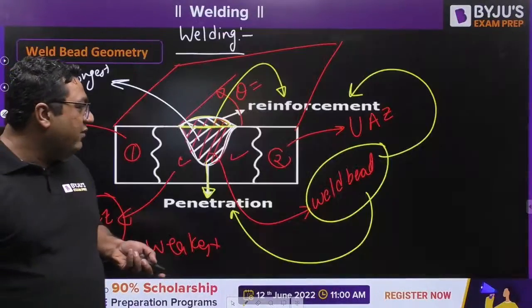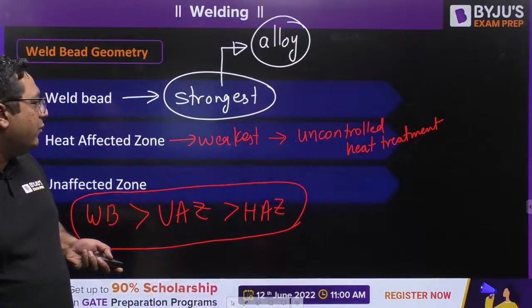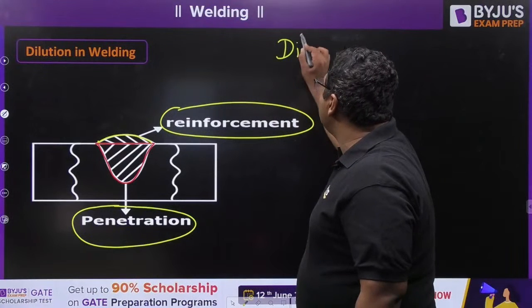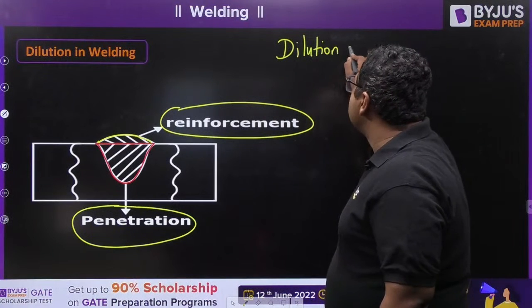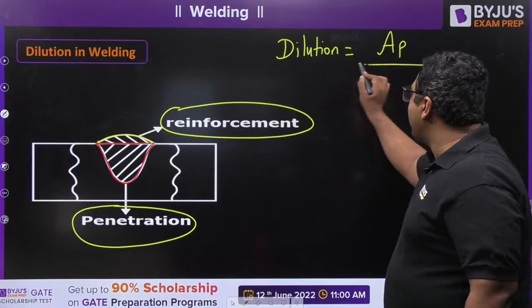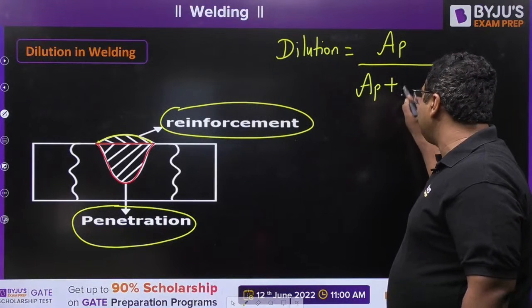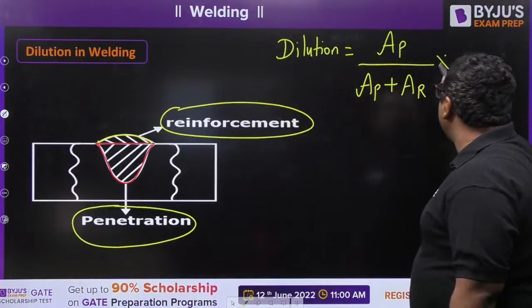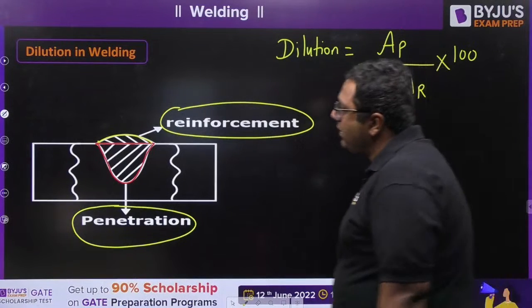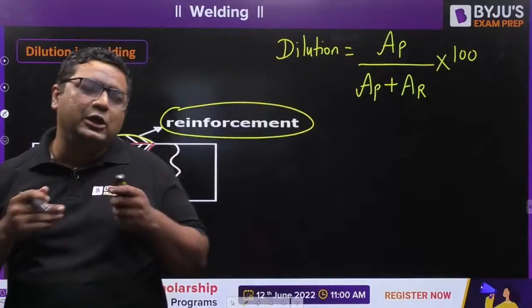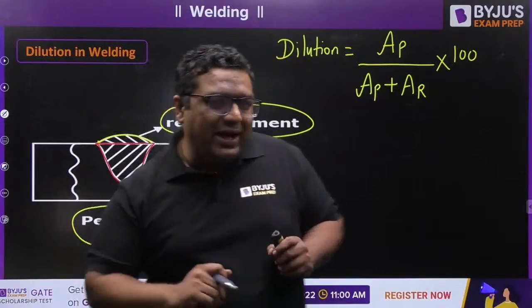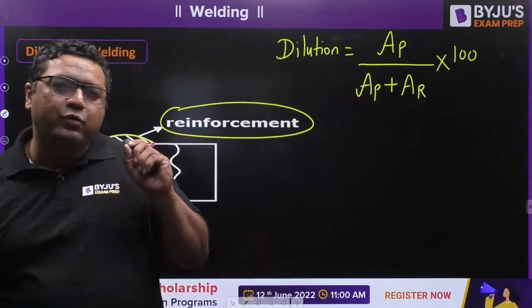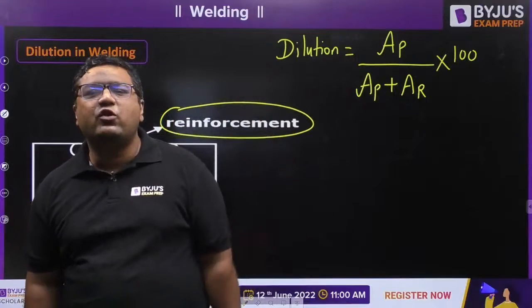So the penetration part is the more important part, and that is why a term is defined as dilution. Dilution is defined as area of penetration divided by area of penetration plus area of reinforcement. Sometimes they ask about percentage dilution, and we multiply it by 100. This is how we define dilution in the welding process. Right now I am just defining it. In the later stages of the welding topic, I am going to derive the expressions for various cases.